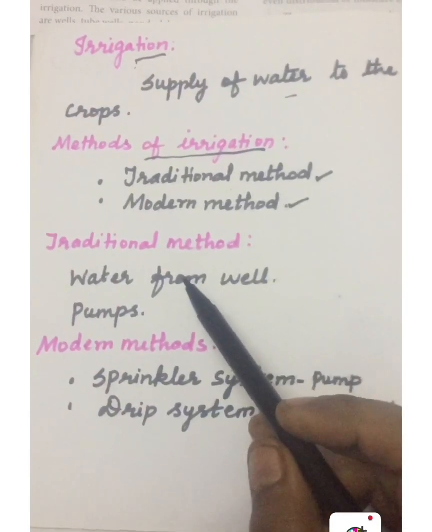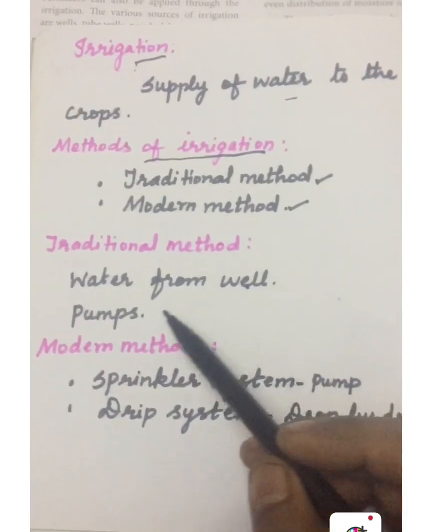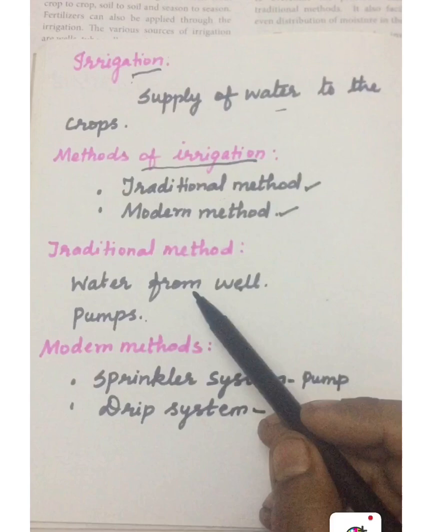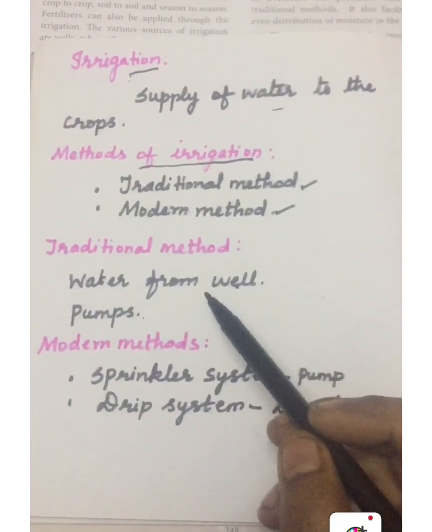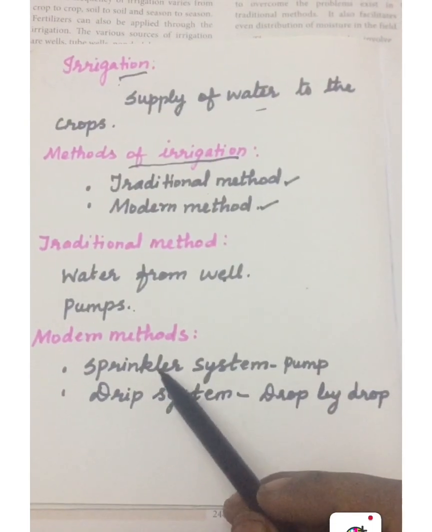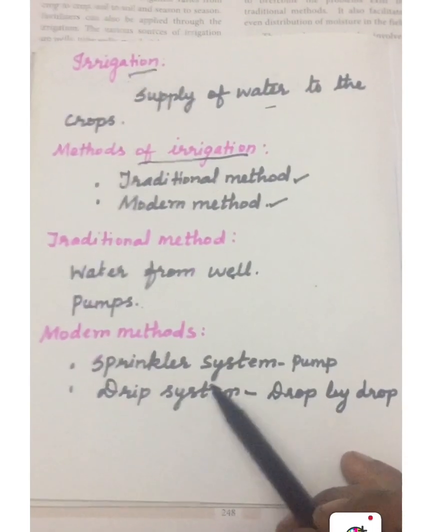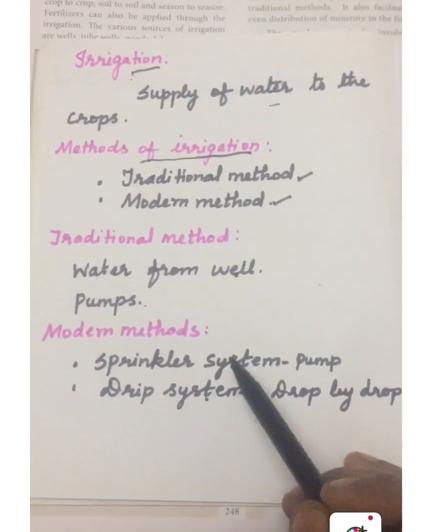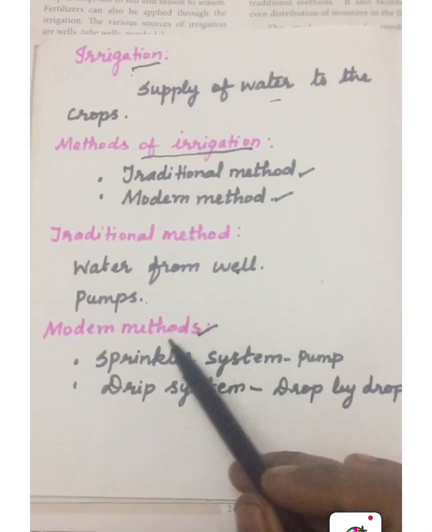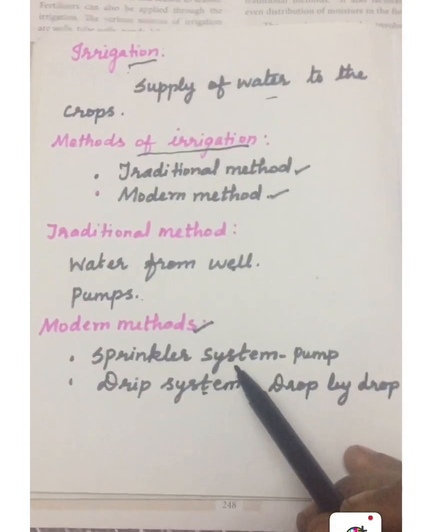The first one is traditional methods. In the traditional method, a farmer takes the water from well or canals, or with the help of the water pumps, they supply the water to the crops. Next, modern methods of irrigation. To supply the water in the modern method, we use a sprinkler system and drip systems. So these are the two systems used in the modern method of irrigation.